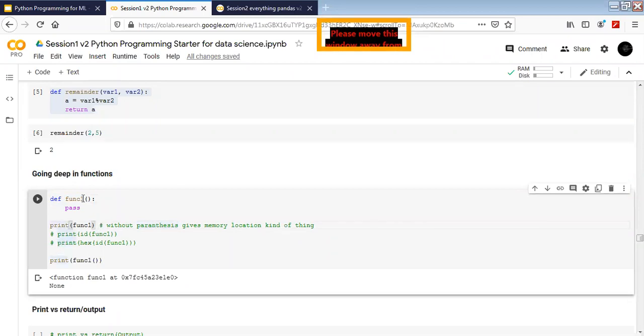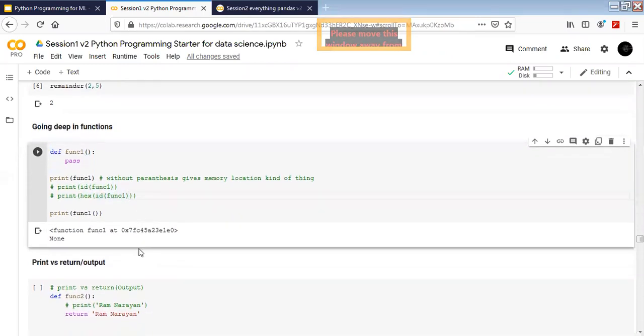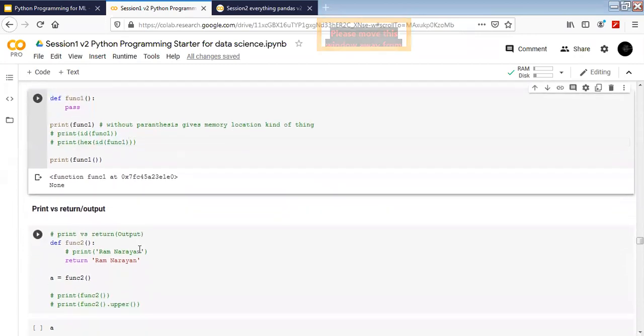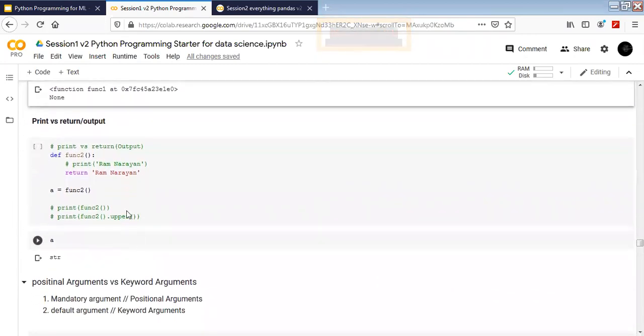And if we just print the function without the parentheses, what happens is it just gives us a memory location where it has been stored. Okay, and this id can be used to find the location of that function's memory place.